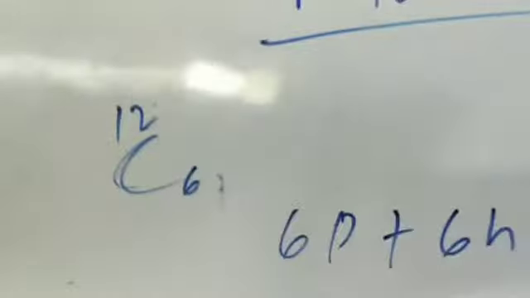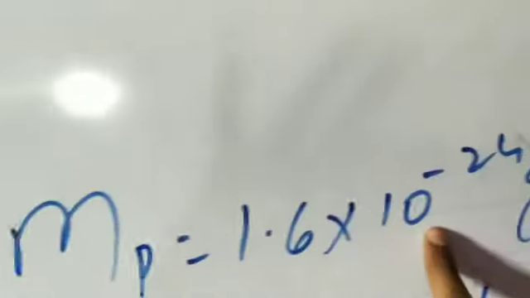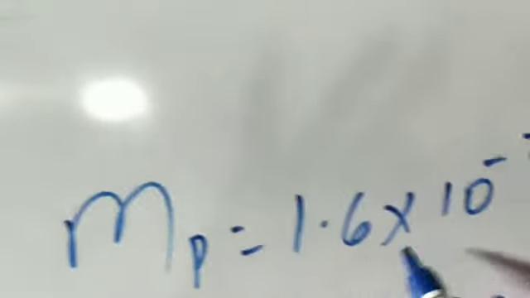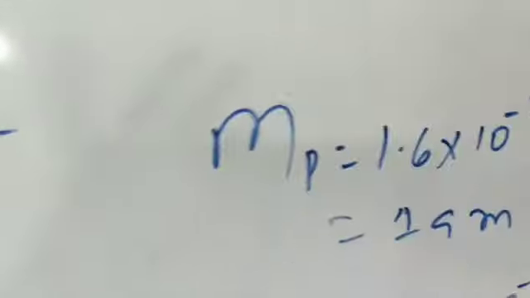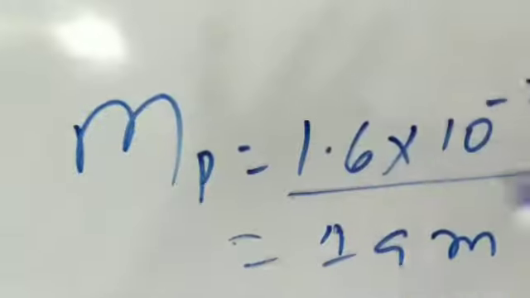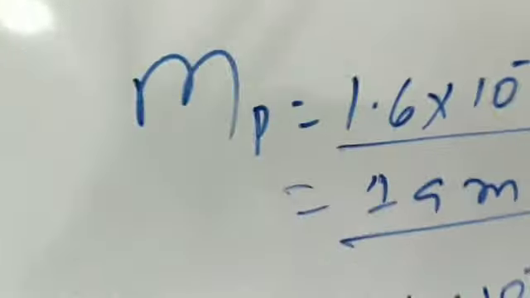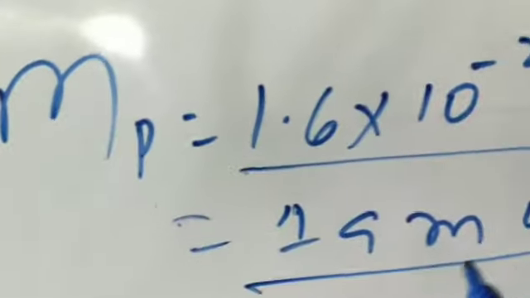The mass of a proton is 1.6 into 10 to the power minus 24 gram, and mathematically 1.6 into 10 to the power minus 24 gram is equal to 1 AMU. What is the meaning of 1 AMU? That is atomic mass unit.